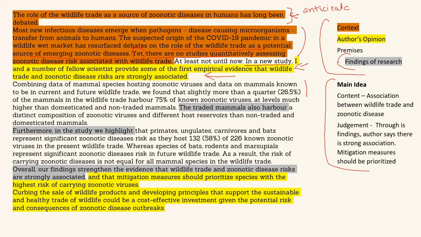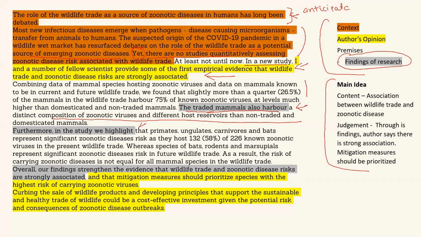He has used the findings of his research. So if you look, all the things in gray, they are the findings of the research, right? So this is the first finding, that traded mammals also harbor a distinct composition of zoonotic viruses and different host reservoirs. These things, if you read, have a lot of jargons in them. Zoonotic viruses, reservoirs, host reservoirs. I mean, we get confused. So rather than worrying about all these words, your focus should be that this is one of the findings.